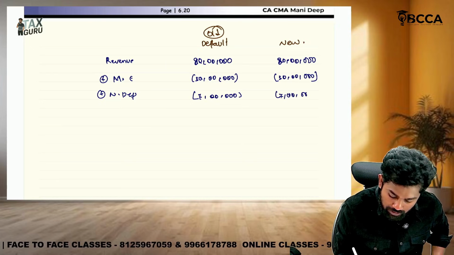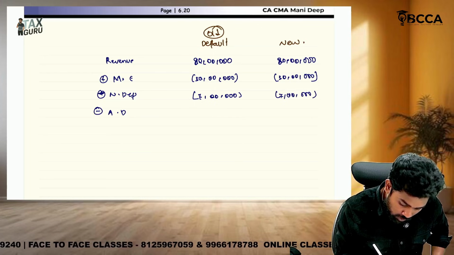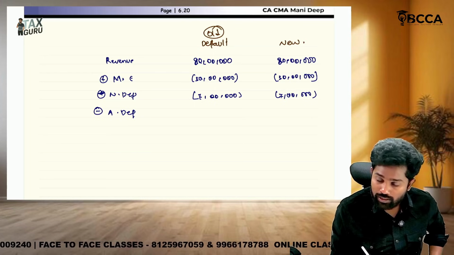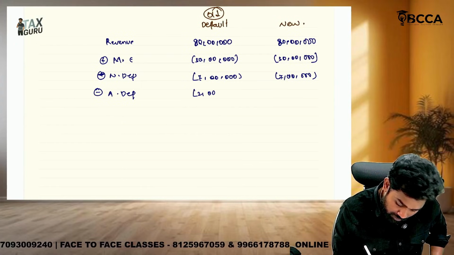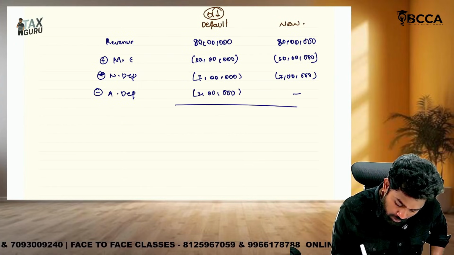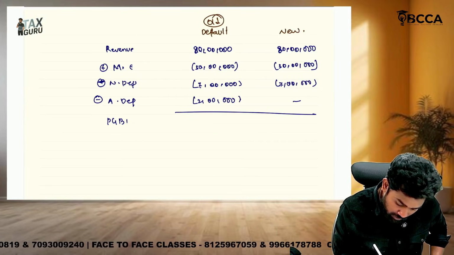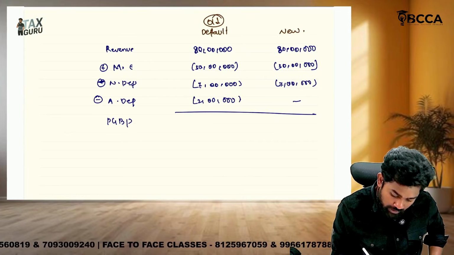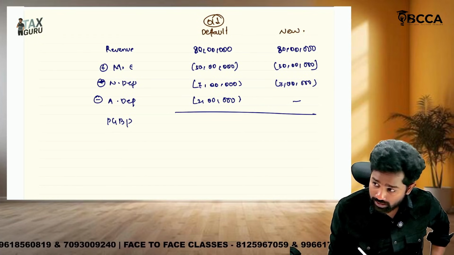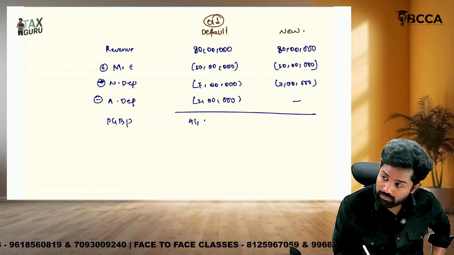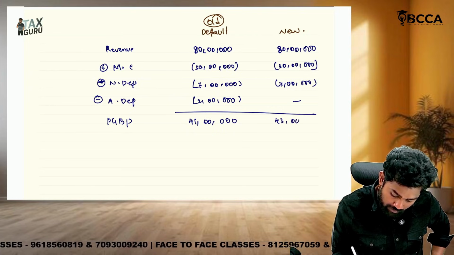Then additional depreciation is not eligible under the new regime, only available under the old regime. How much, sir? 2 lakhs. Okay, this is all right. Then what is the PGBP income, sir? If you subtract 39 lakhs from 80, it would be 41 lakhs under the old regime, whereas here it would be 43 lakhs.